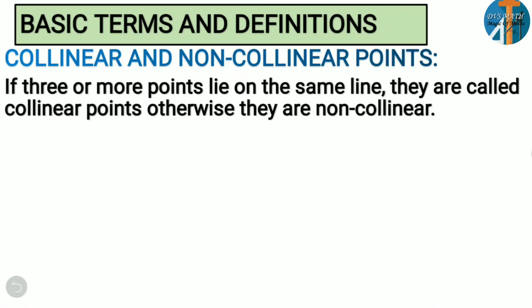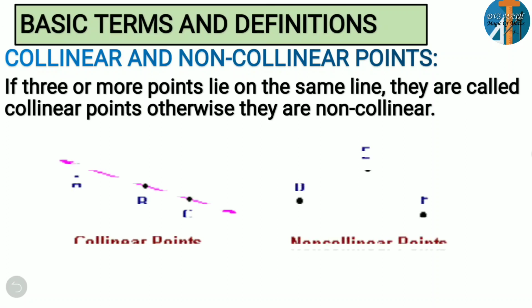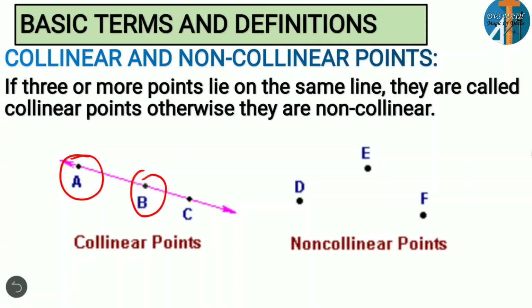Next is collinear and non-collinear points. Here you can observe the definition for this. If three or more points lie on the same line, they are called collinear points. Otherwise they are not collinear points. That means if you consider 3 points or 4 points, if they are on the same straight line, here you can observe the figure. Here you have 3 points, point A, point B, and point C. Look here, if you join all these points, you are getting a straight line, isn't it? So they are forming on the same straight line.